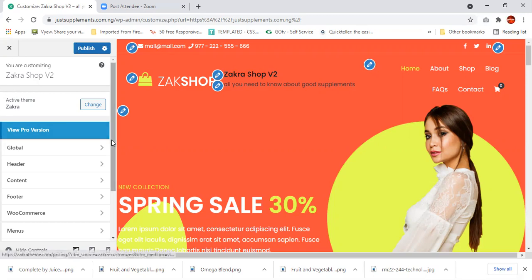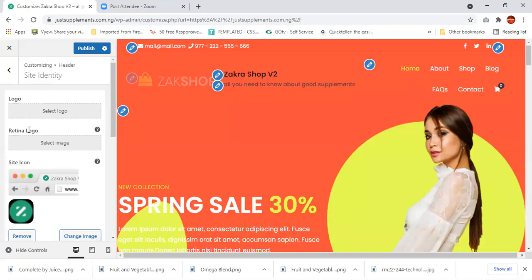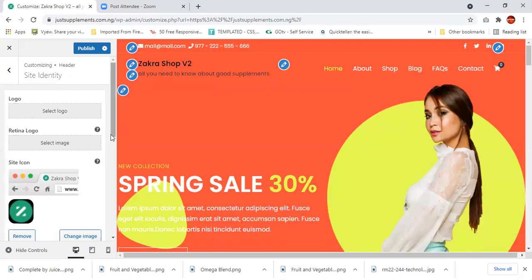So here, you can see you have editing options, okay? This one says, if you want to edit the element, the logo, just click here. If you want to edit the name of this site, click here. If you want to edit the menu, click here. If you want to edit this, click here. That is what it means. So if I want to edit this shop, I'll just click here. Of course, the options come up back here. It says, do I even want to remove this? Do I want to change the logo? Yeah, I want to remove it. Just remove it. I don't want it, okay? I can as well go and create my own logo.